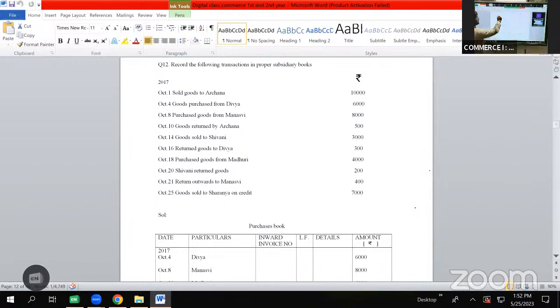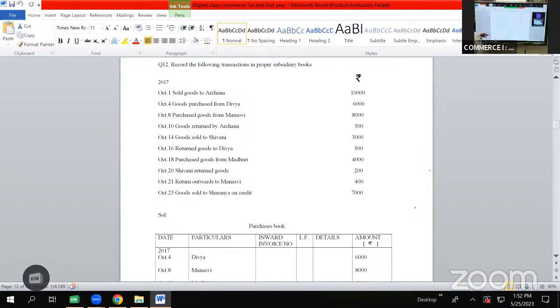So the transactions are related to sales, purchases, goods returned by Archana, sales return. So in this goods returned to Divya, purchase return. So in this problem, we have all four books: purchases book, purchase returns book, sales book, and sales return book. After this problem, we will conclude this session. Then we continue in another session. So first, here are the transactions.